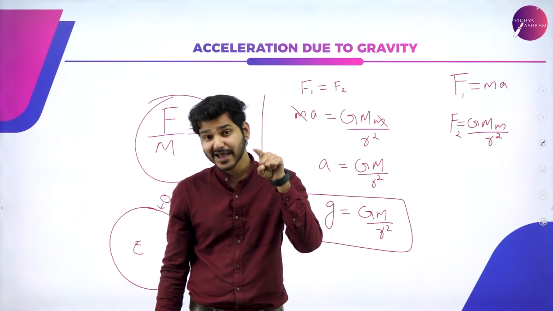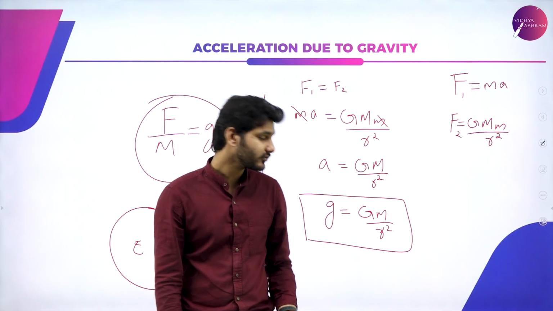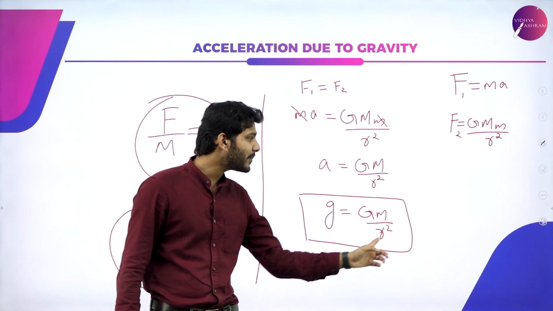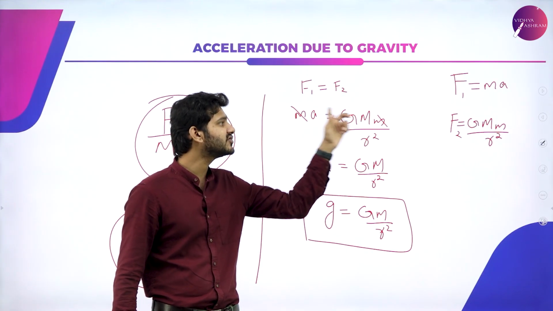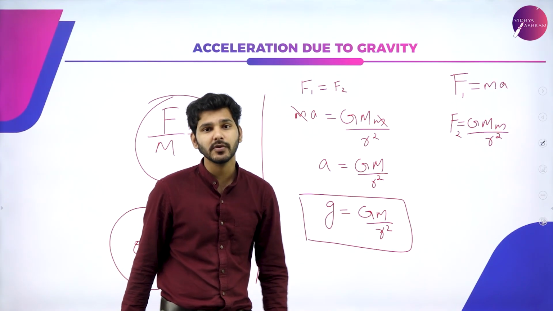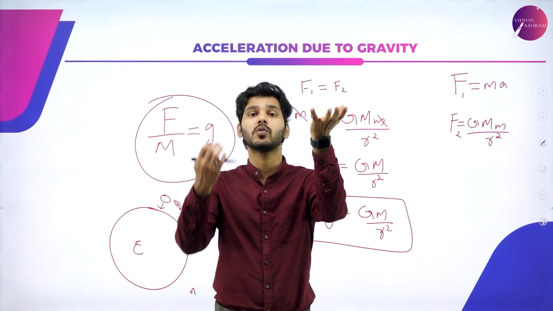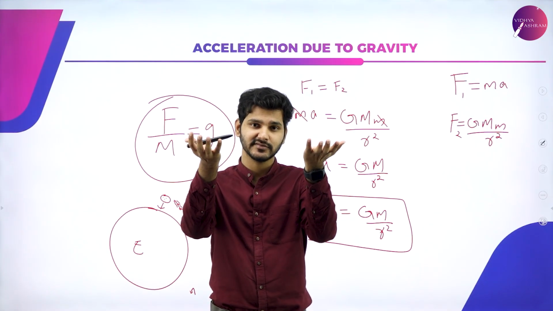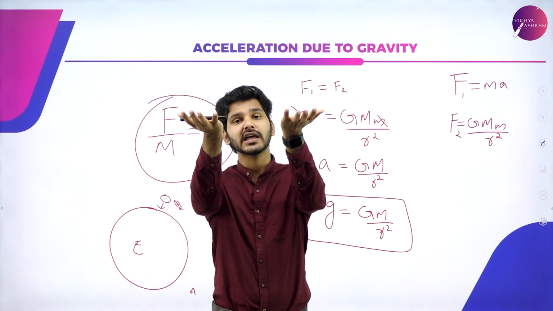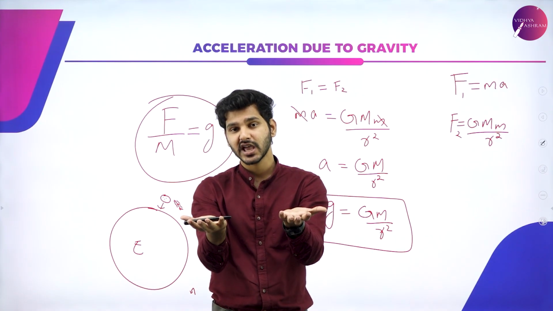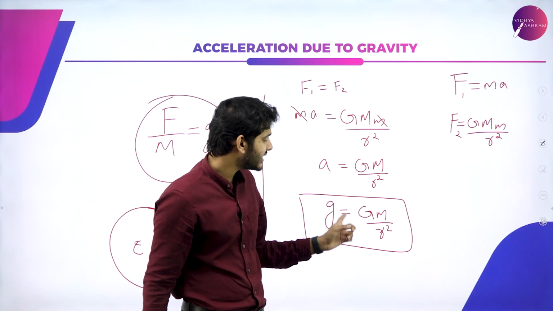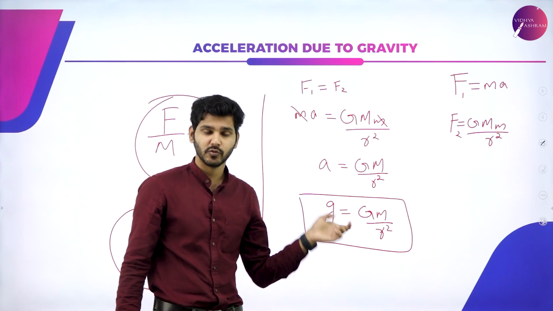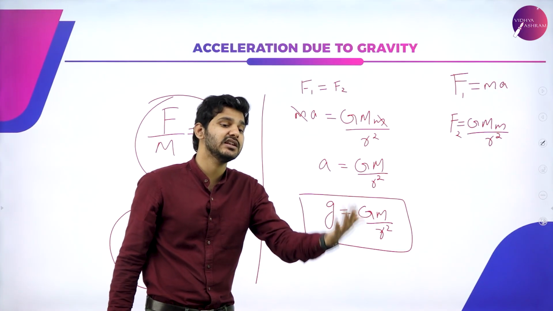No. In the absence of air resistance, since acceleration due to gravity is independent of the mass of the object falling, we can drop one elephant and one ant at the same time. One elephant and one ant. They will be falling at the same rate because every object is accelerated at 9.8 meter per second square. One object is not going to exceed the other object.